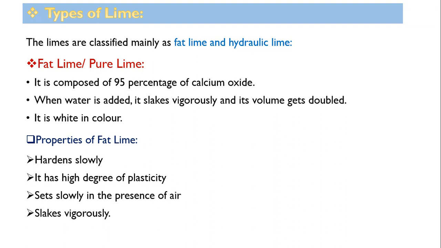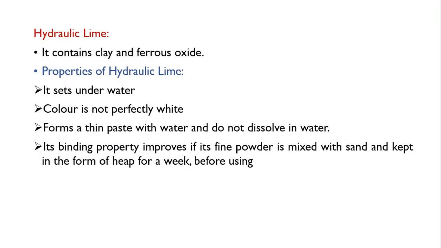Now the specific properties of fat lime: it hardens slowly, it has a high degree of plasticity, sets slowly in the presence of air, and slakes vigorously. Now hydraulic lime contains clay and ferrous oxide. It sets under water.